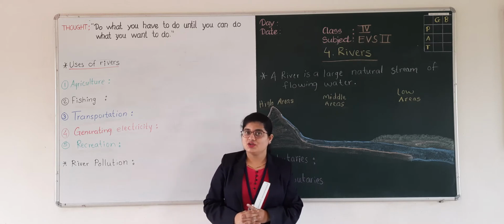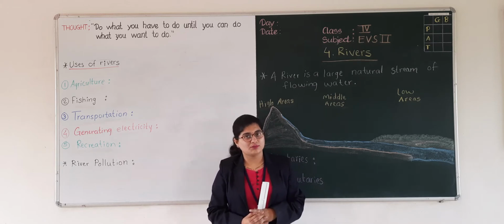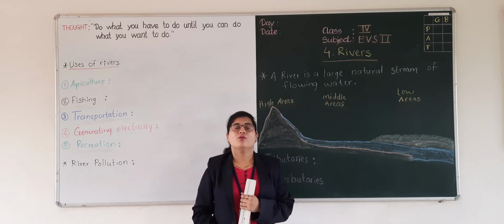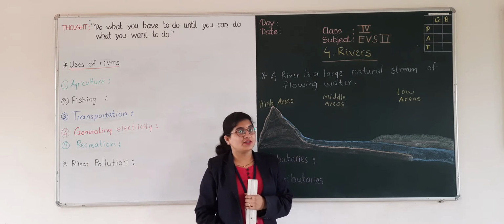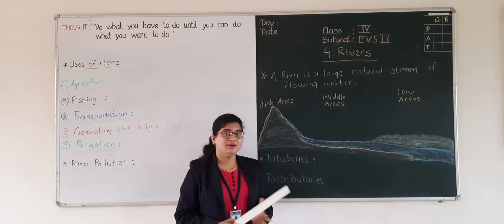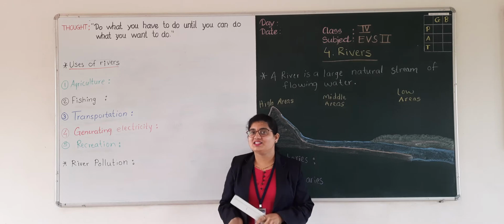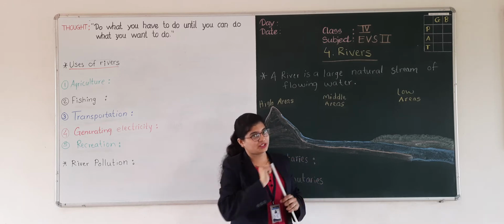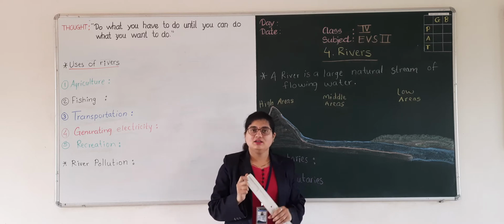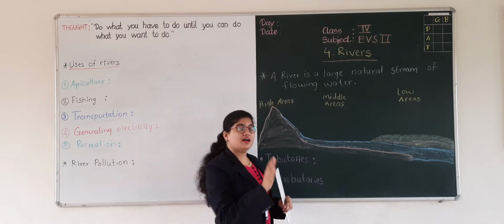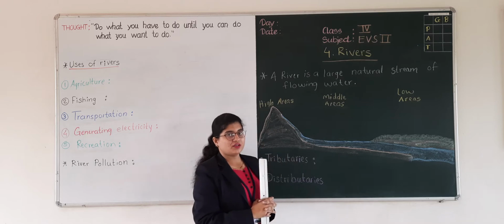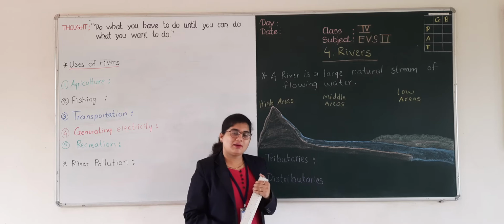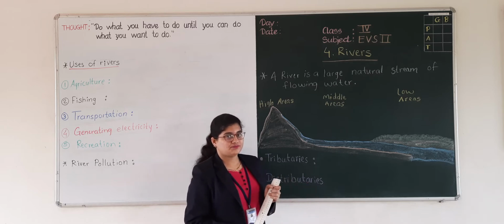In the last session we saw different water bodies. In that we also saw rivers as a water body. So can you tell me students, what is a river? Yes, as we learned in the last session, a river is a flowing water body. So in today's class, let us learn more about the river.